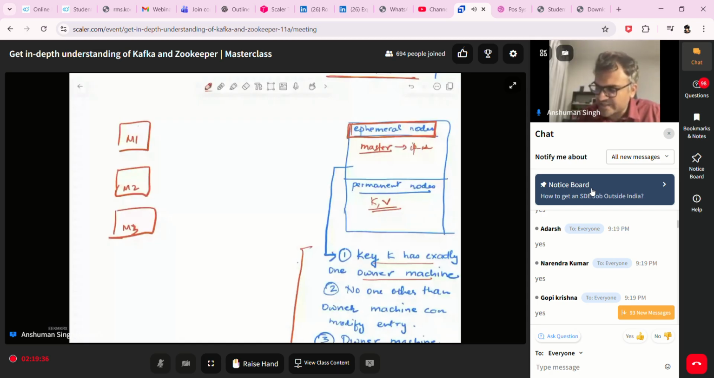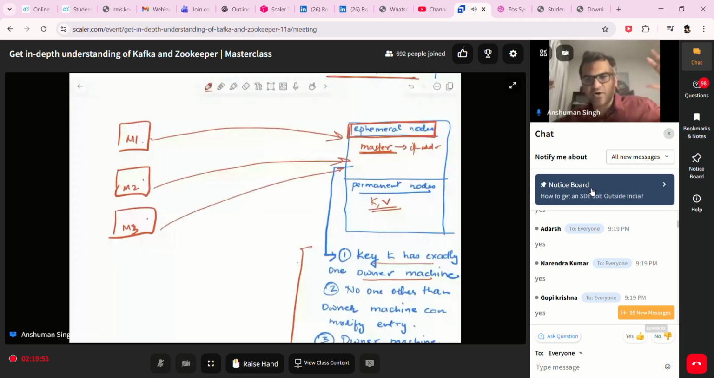Whoever is able to create this becomes the master. Now, all of these machines have that code, which means the moment they get started, all of them will go at the same time and make a request to the ZooKeeper saying, look, I want to become the master. I want to create this entry inside ZooKeeper. So all 3 requests would probably reach at the same time.